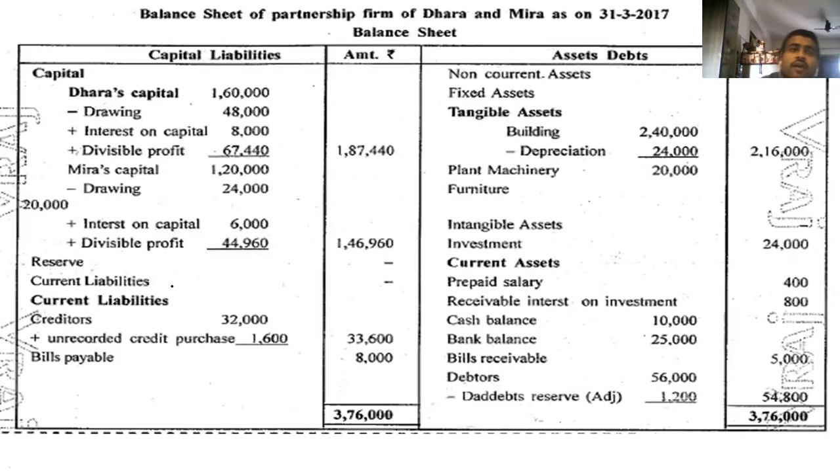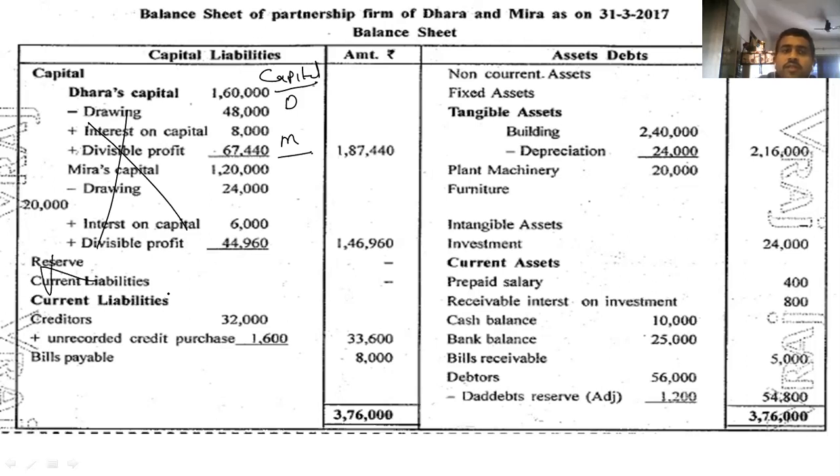After that, creditors. So for creditors, we have to go to the balance sheet. First you give the heading capital. There you just give the names Dhara and Mira. Right. So these columns are not required now. And then give the heading current liabilities, because non-current liability is not there.